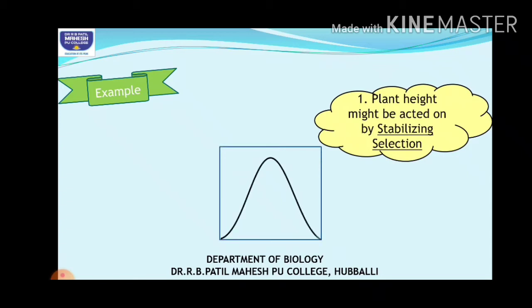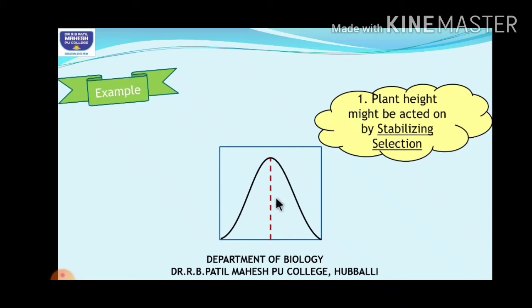How can you plot the graph of it? Generally, whenever you plot a graph, the extreme ones are placed at the periphery. At one extreme end are the dwarf ones, the shorter ones. At the other end, it is the taller ones.